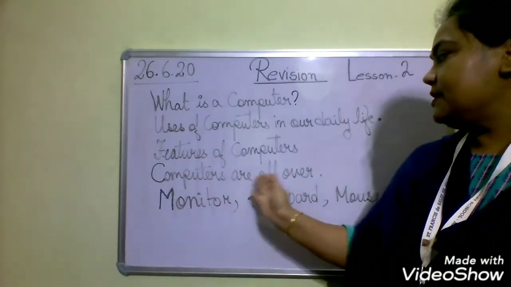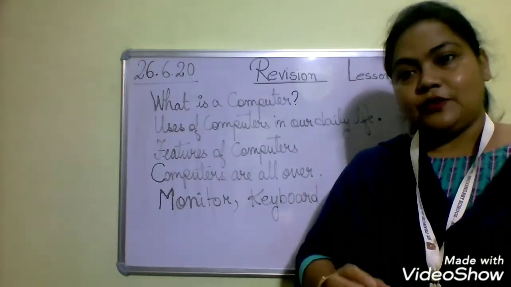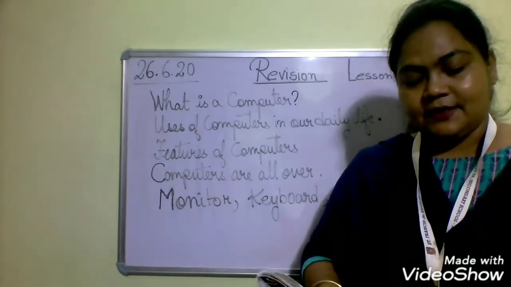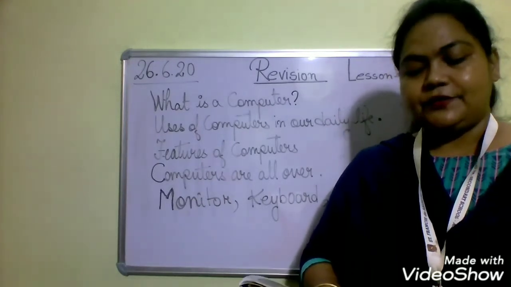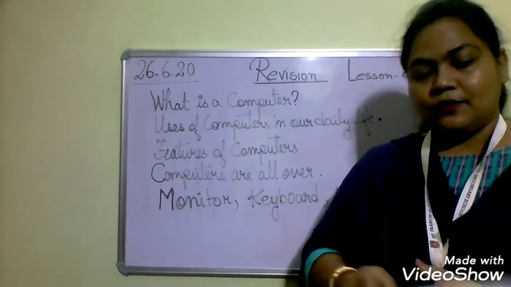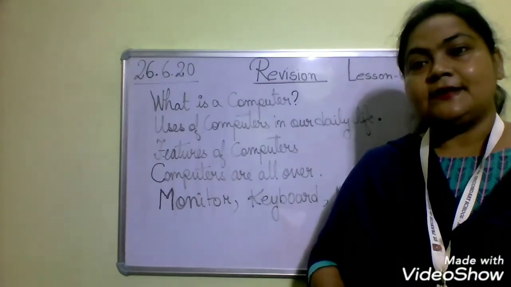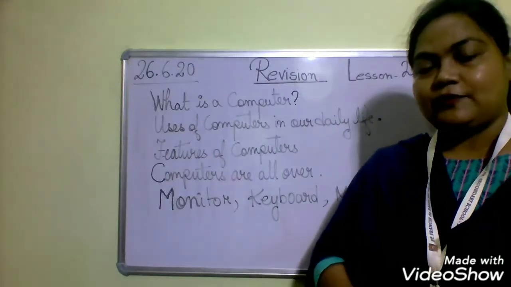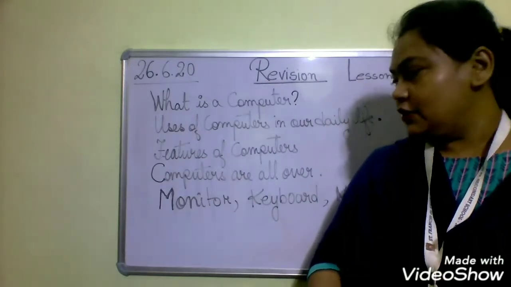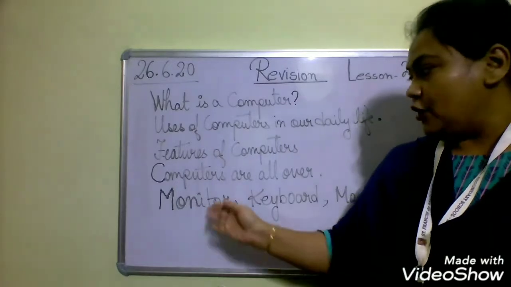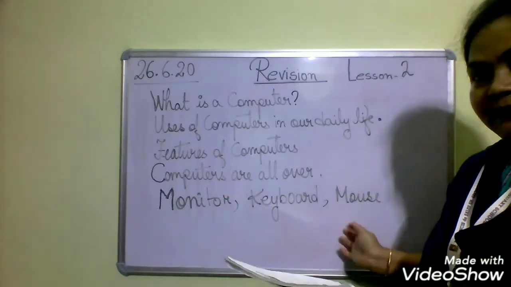Now, computers are all over. That means you can see computers in different places, such as libraries, schools and colleges, railways and airports, hospitals, banks, homes, offices, malls and shops. Okay children, these are the different places where computers are being used. Then we are going to learn about the monitor, keyboard and mouse.